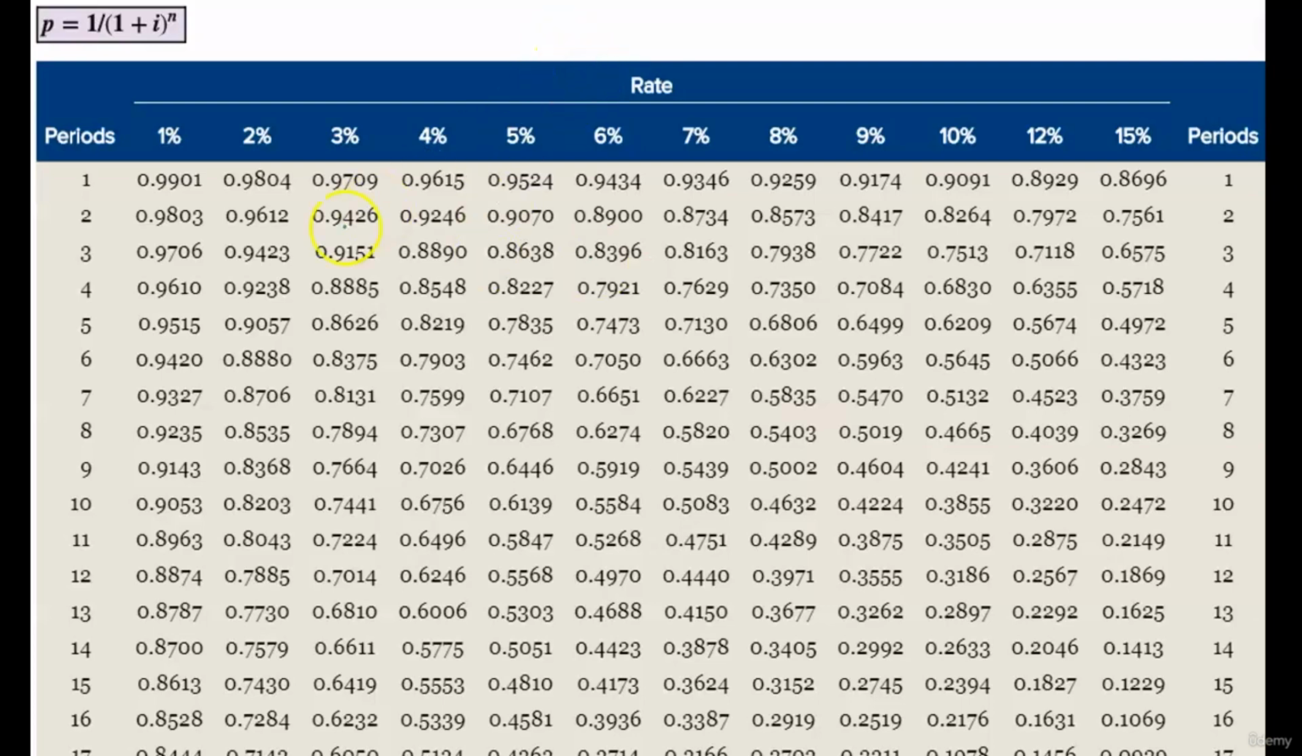The rates will be up top. The periods on the side, on the left side, we're looking at 10%, and we're looking at 2 years. So 10 and 2 years. Now, these periods could be in years. They could be in something other than years.